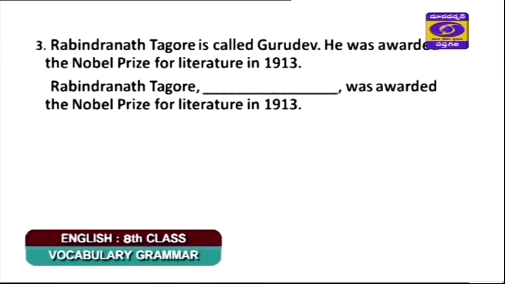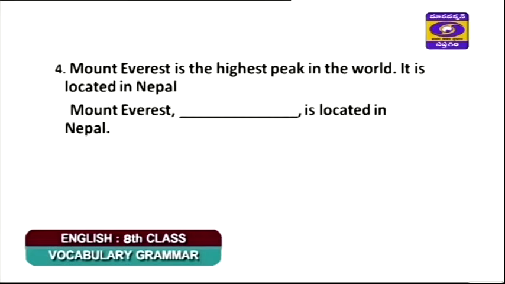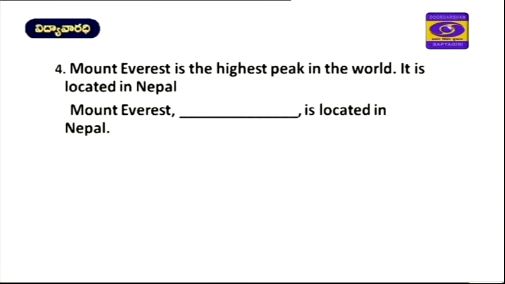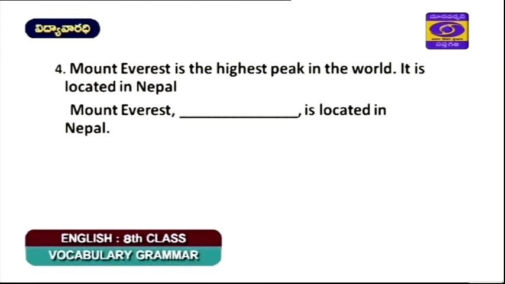Now, Rabindranath Tagore is called Gurudev. He was awarded the Nobel Prize for Literature in 1913. So what can be written here? Rabindranath Tagore, Gurudev, was awarded the Nobel Prize for Literature in 1913. Next. Mount Everest is the highest peak in the world. It is located in Nepal. Mount Everest, the highest peak in the world, is located in Nepal.